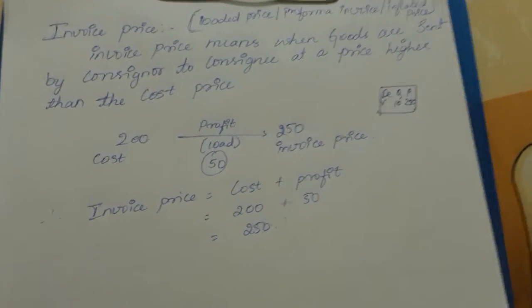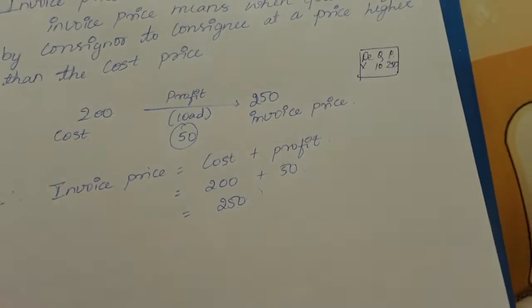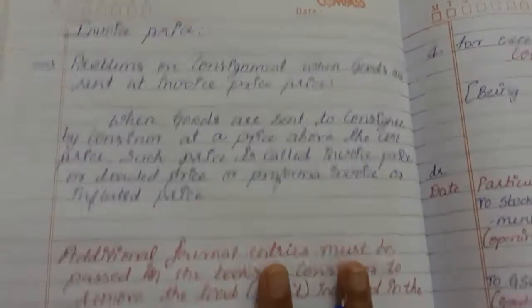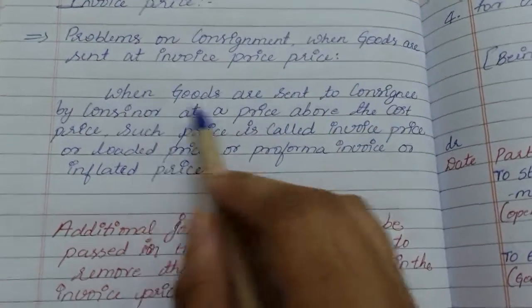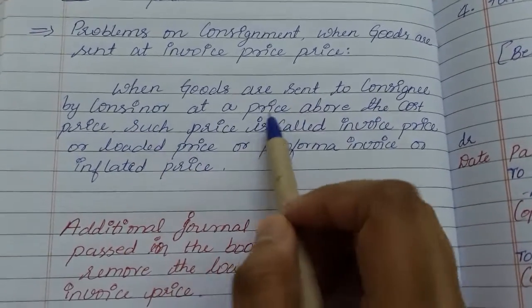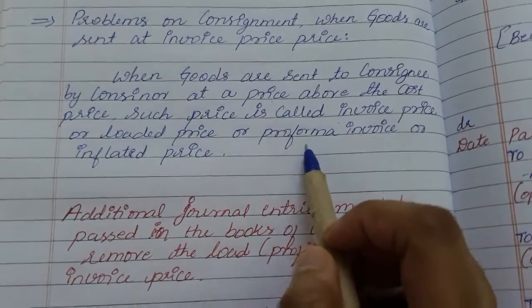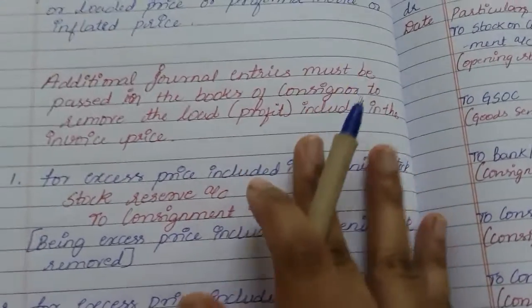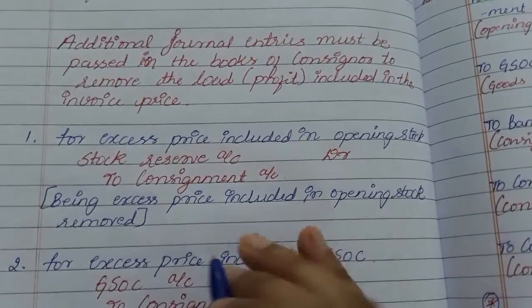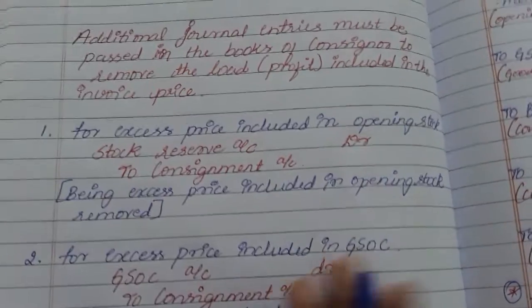So next, coming on to the accounting treatment. Here all the other journal entries will be the same for invoice price and cost price. But here additional 4 journal entries have to be prepared in invoice price. See here the problems on consignment when the goods are sent at invoice price. When goods are sent to the consignee by consignor at a price above the cost price, such price is called invoice price or loaded price or pro forma invoice or inflated price. That profit on the product is known as load. So additional 4 journal entries have to be prepared when the goods have been sent to consignee by consignor.